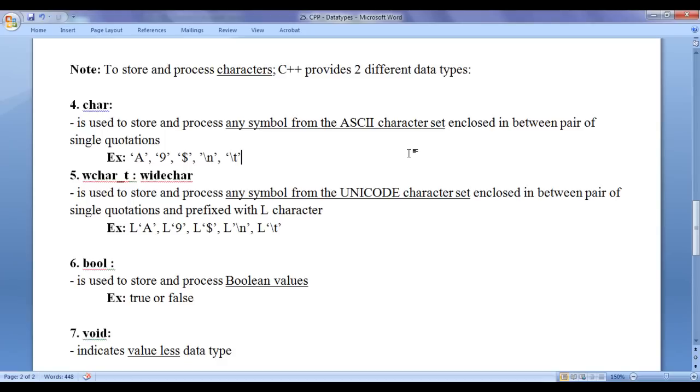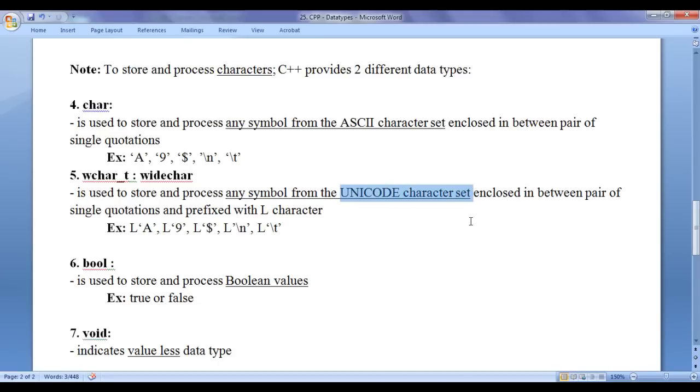Using ASCII character set, we can represent only 128 characters, which are not enough to create international applications. Because in the real world, we have so many languages. Each language contains so many characters. To represent any character from any language present in the real world, we need to take help of Unicode character set, guys.